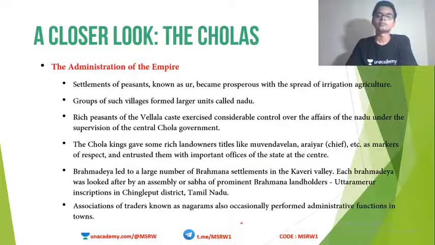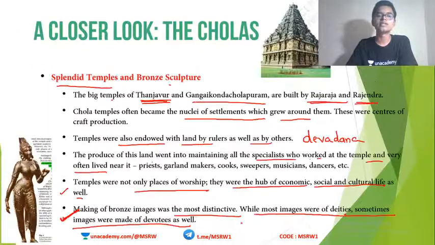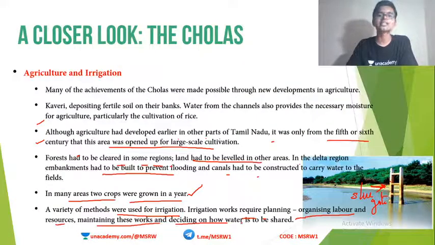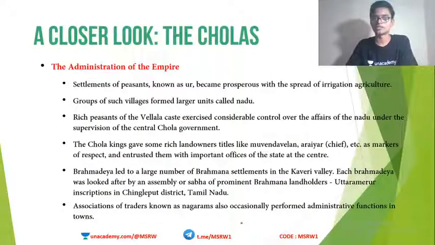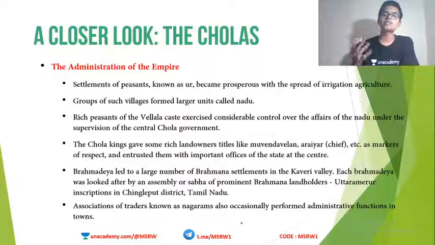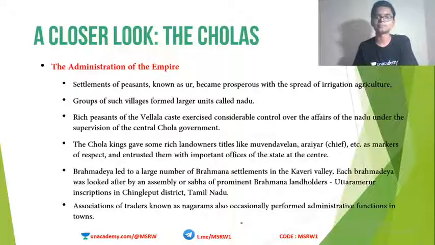Okay. Now, administration of the empire. So we looked at polity. We looked at temples and bronze statues. We looked at agriculture and irrigation. Now we are looking at administration. Okay. So how was the administration in the Chola period?